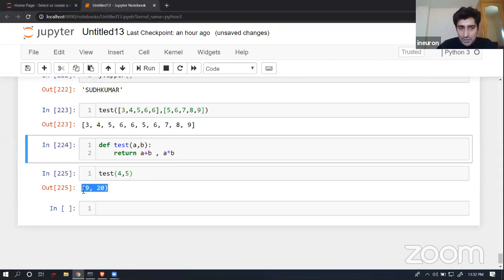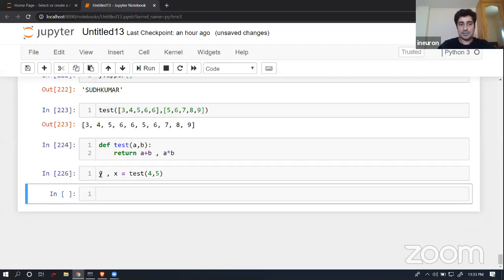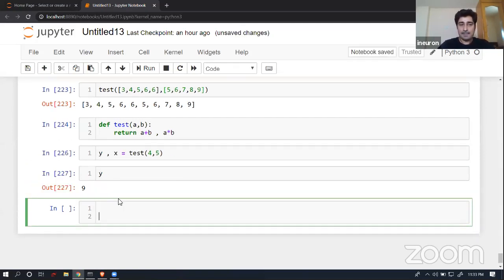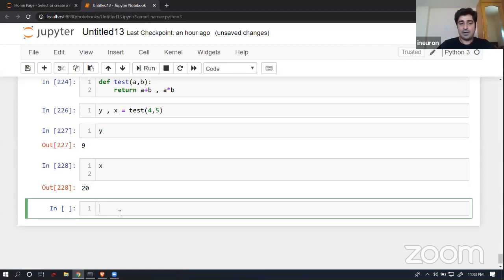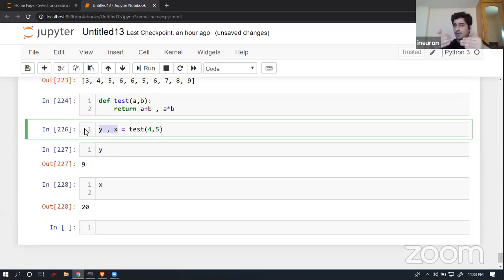Suppose I wanted to store this data. So 9, meaning A plus B, return into one variable, and then 20 into some other variable. I can do that as well. So what I can do is I can try to pass maybe y comma x over here is equal to this one. Now if I try to call y, you will be able to get 9. If I try to call x, you will be able to get 20. So what I have done is, I know that it is going to return two arguments.